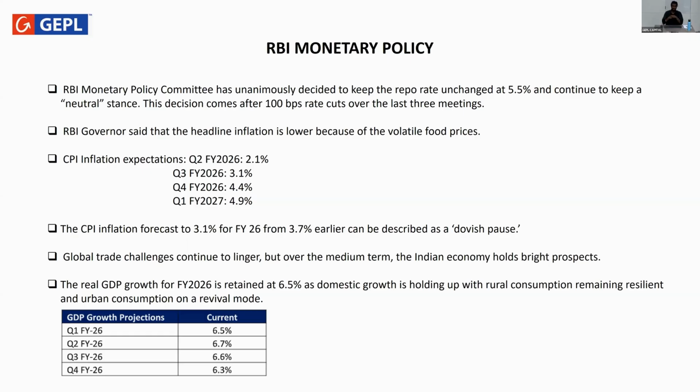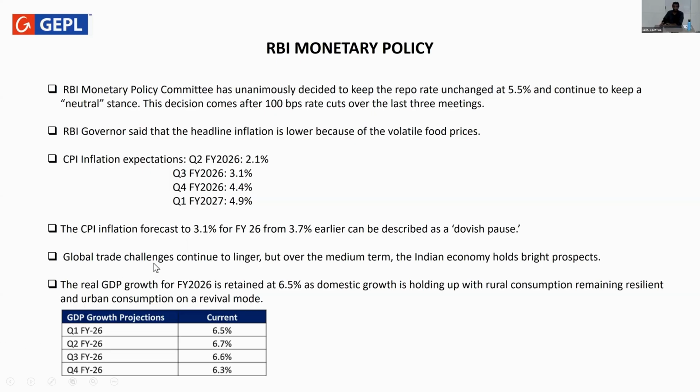So the RBI governor also has said that the headline inflation is low because of the volatile food prices, and they have mentioned the CPI inflation expectations for the upcoming quarters, which include the second quarter should see 2.1%, third quarter should see 3.1%, fourth quarter should see 4.4%, and first quarter FY 2027 should see 4.9%.